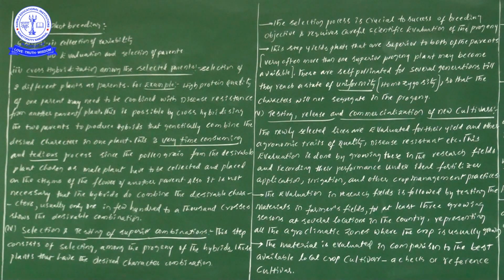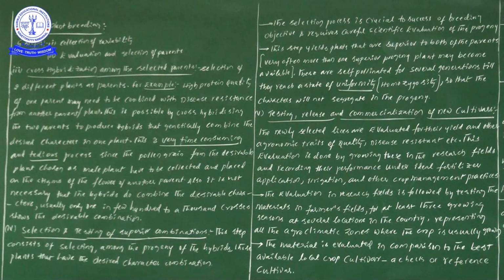Among so many plants, we will search for the plants that have desirable characters. Once we find plants with good characters, we can select them as parents. That is evaluation and selection of parents.